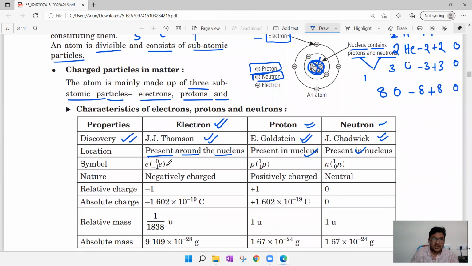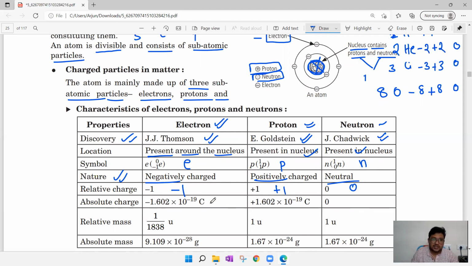And while coming to symbol, electron can be represented with e, proton can be represented with p, neutron can be represented with n, in small case. While coming to its nature, electrons are negatively charged, protons are positively charged, neutrons are neutrally charged. And while coming to relative charge, because of negative we mention it as -1, because of positive we mention it as +1, because of neutral it is 0.